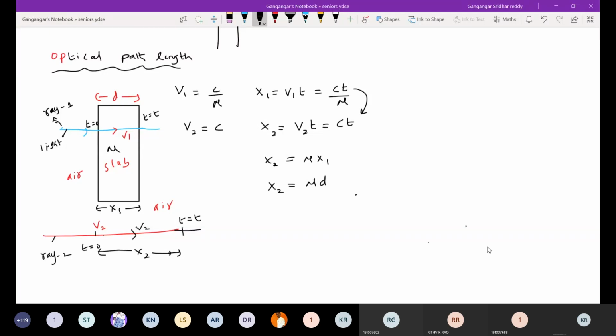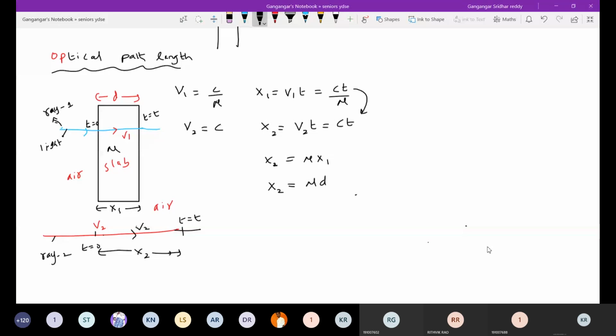In the same interval of time, let the ray which is moving outside this slab cover a distance x2. What is the speed of light in air or vacuum? Let it be equal to c. So the distance covered by the ray outside this slab will be ct. So I'll replace that one, and I get something like this.